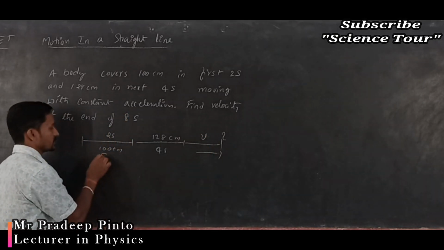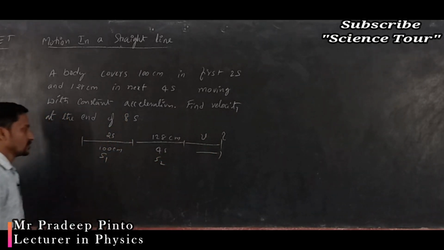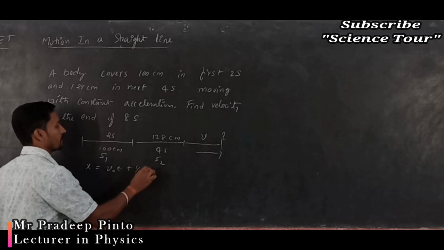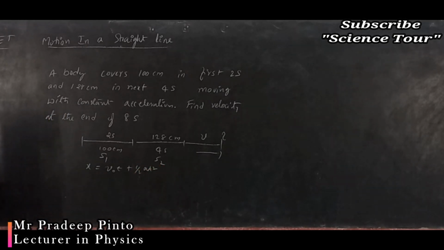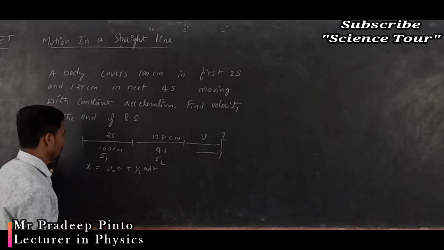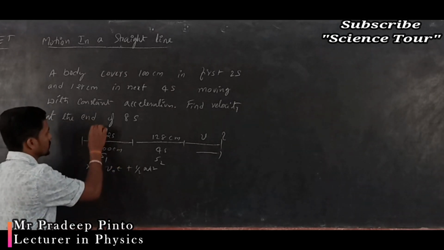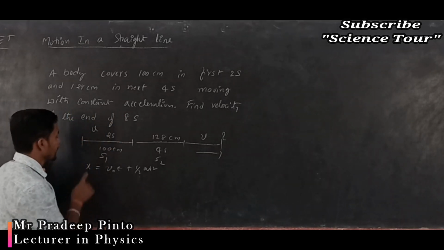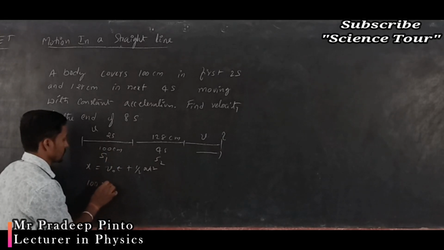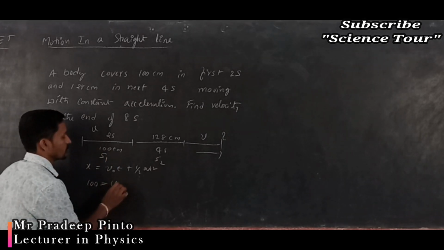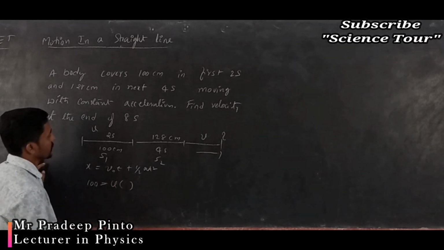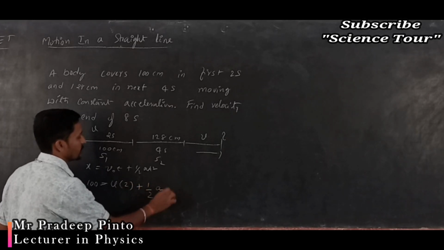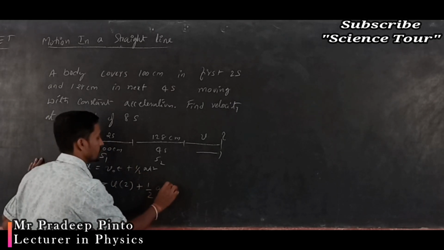Say this is S1, this is S2. We know that x is equal to v naught t plus half a t square. We don't know the initial velocity, so let the initial velocity be u. For the first 2 seconds, x is 100, so 100 equals u into 2 plus half a into 2 square, which is 4.